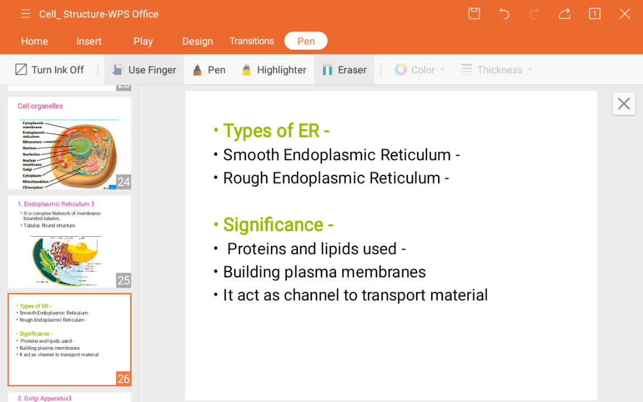Next, it acts as a channel to transport material. It transports the proteins and lipids in the form of channels. We have just seen how they are in a network structure and connected to each other. Likewise, other organelles are also connected or attached to them, and likewise they transport. In the next session we will see which organelles are connected or attached to them to form one channel and to transport lipids and proteins in their respective manners.